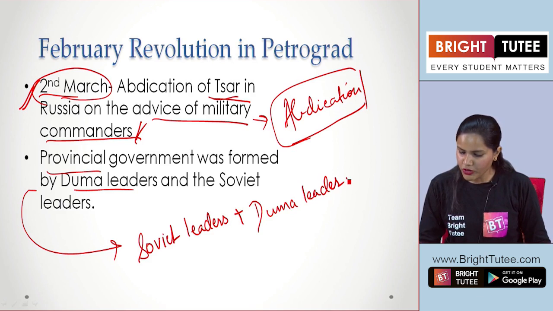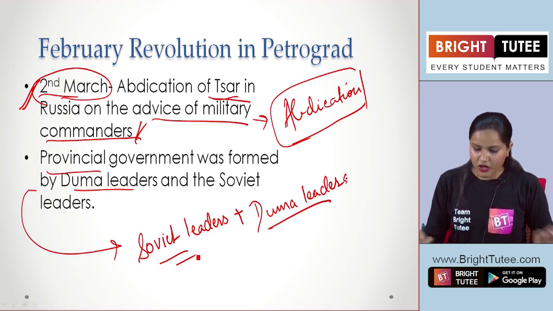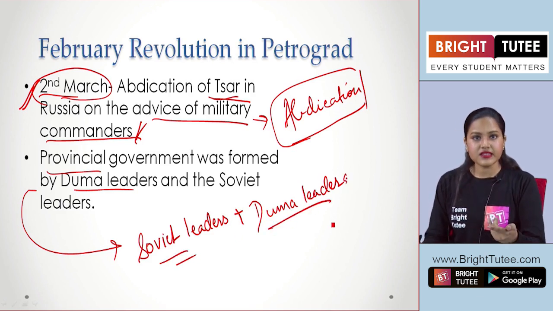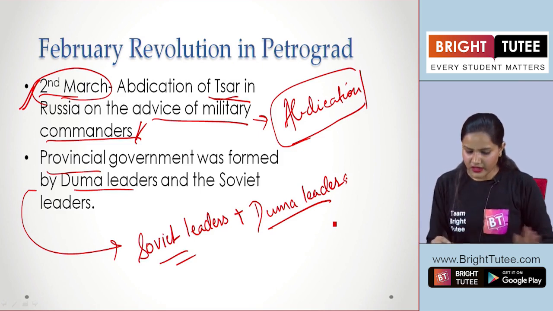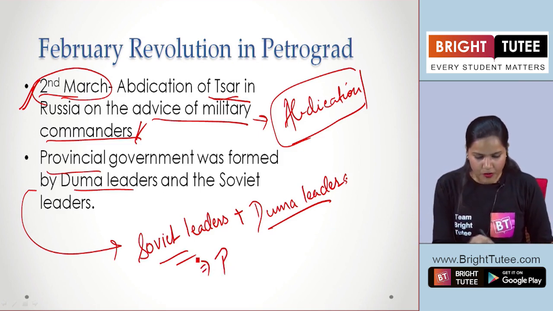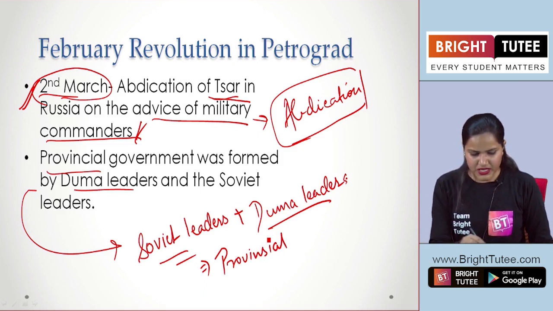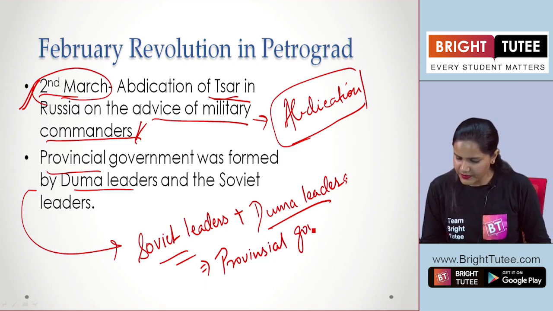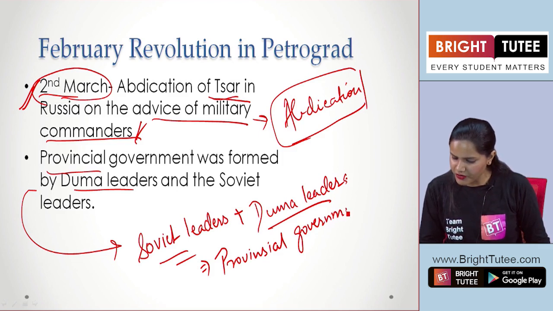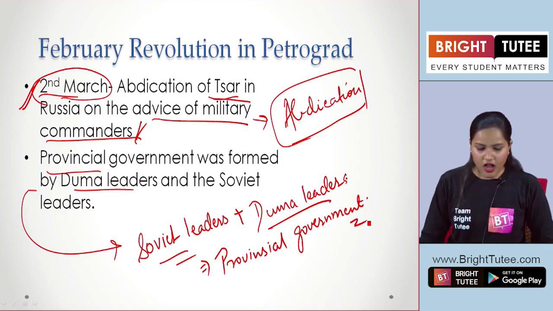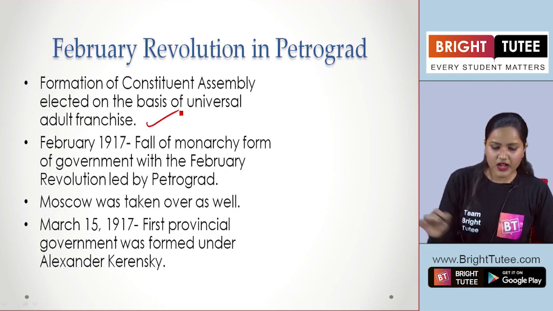right? The Soviet, or the council that was formed, and the Duma that was against the Tsar, together formed the provisional government. The provisional government, the spelling can be with a V here, okay? So they formed the provisional government. Now, under whom was this provisional government formed?